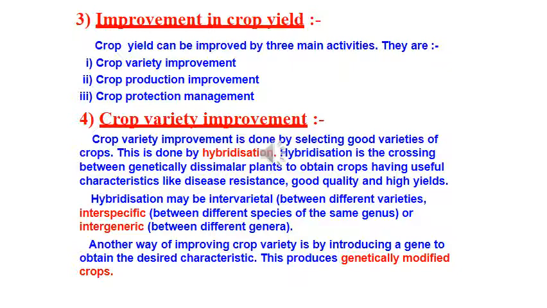Suppose a particular plant has disease resistance power but does not have good quality fruits. We will find out the gene responsible for good quality fruits, and then replace it with a new gene having the desired characteristic, that is, good quality fruits. This is not as easy as the way we are discussing it, but these are the techniques being used, and we call them genetically modified crops, GMO. We have genetically modified animals also.